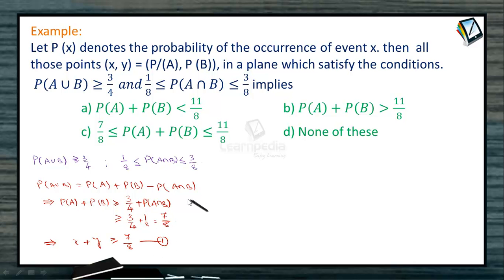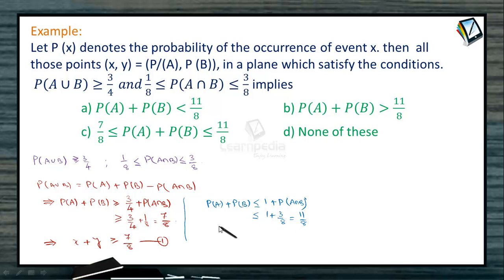Now again from the same condition, we can also write P of A plus P of B should be less than or equal to 1 plus P of A intersection B, because P of A union B maximum should be 1, which should be less than or equal to 1 plus the maximum value of A intersection B, which is 3 by 8, which is 11 by 8. So P of A plus P of B should always be less than or equal to 11 by 8.